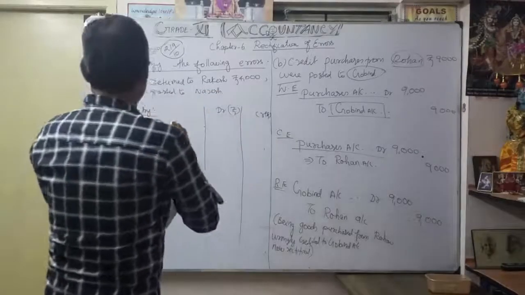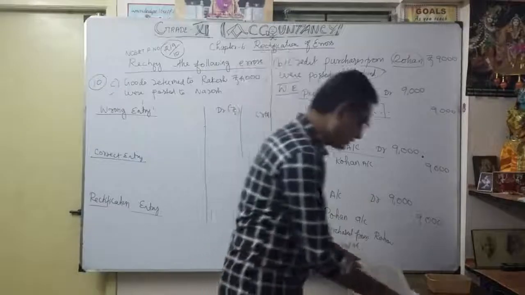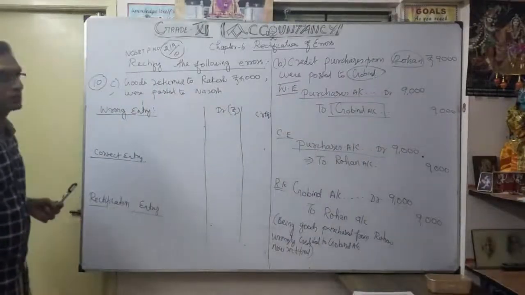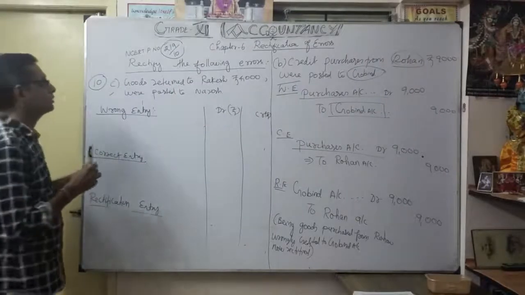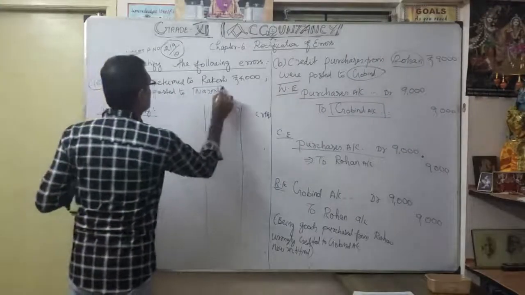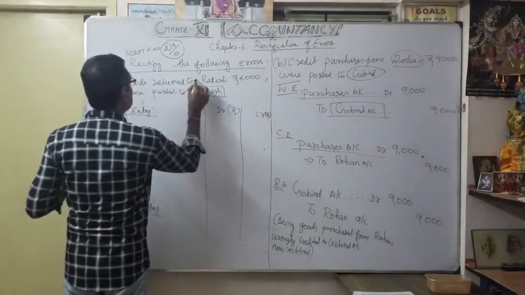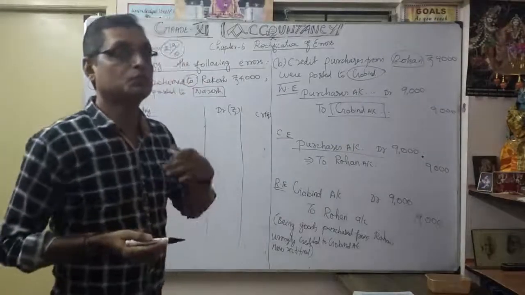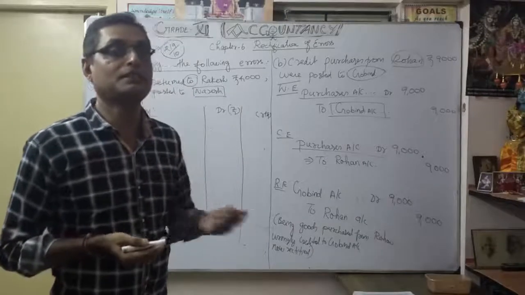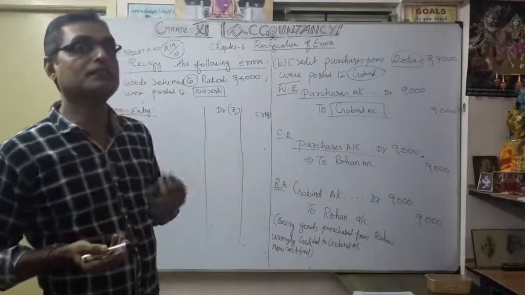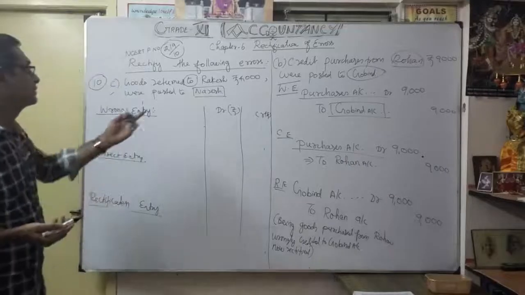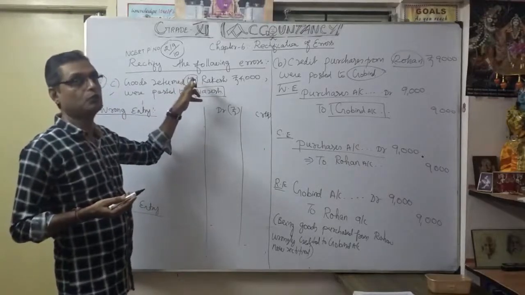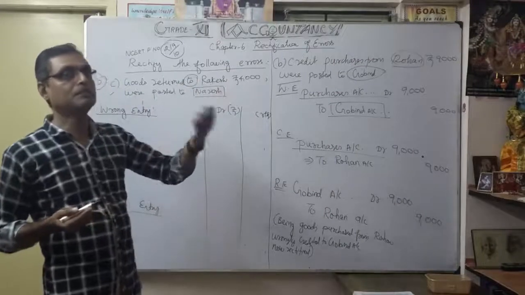Now understood. Goods returned to Rakesh, 4,000, but what happened? They were posted to whom? Naresh. Here, return to whom? The TO is very important. Return to means it comes under purchase return. Returned by means it comes under sales return. That's why the word is very important. TO and BY: TO means purchase return, BY means sales return.